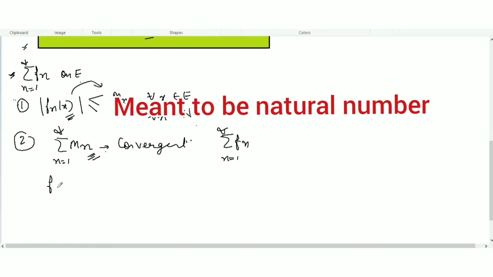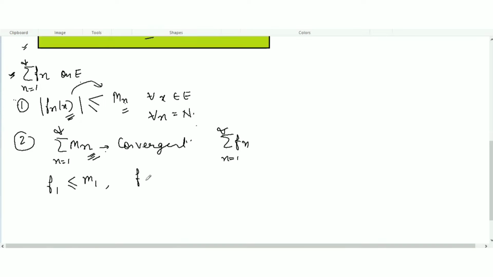Like if you create F1 less than or equal to M1, F2 less than or equal to M2, and so on, if you can create this M1, M2, M3 or Mn, I have named it Mn here, then 50% of your job is done here. Now your job is to make a series according to this Mn.